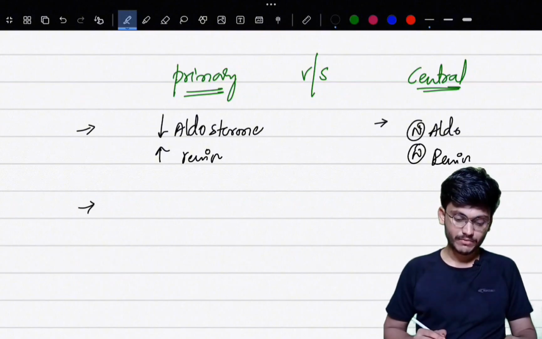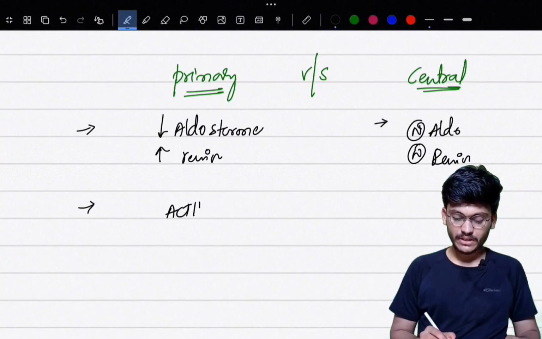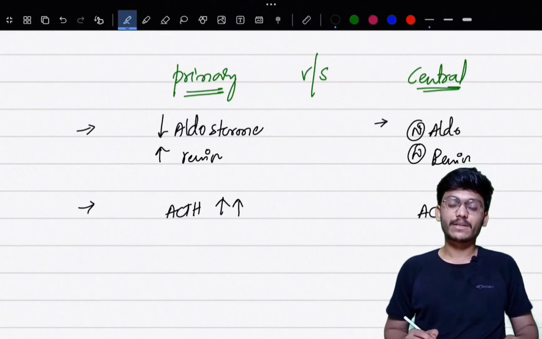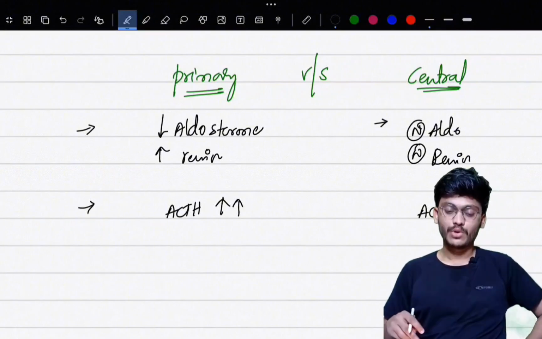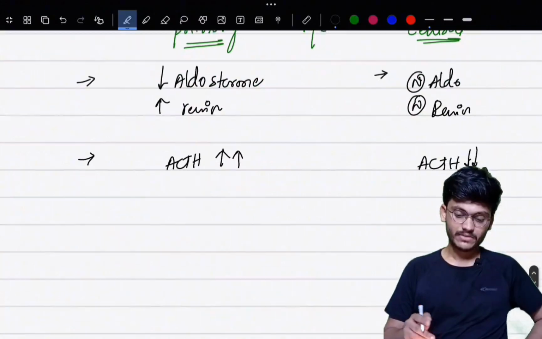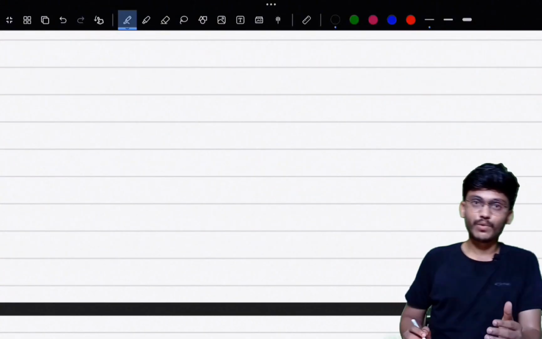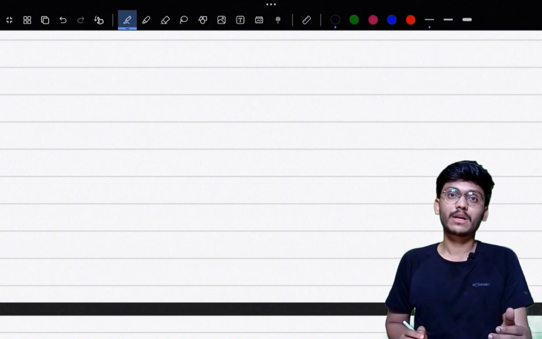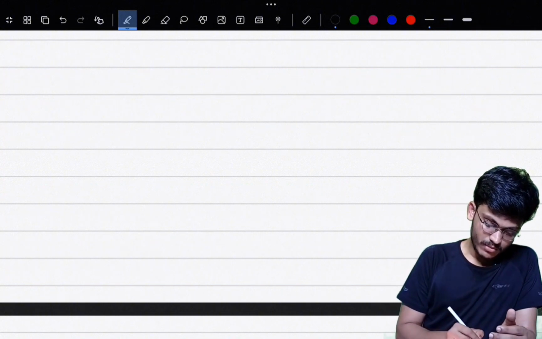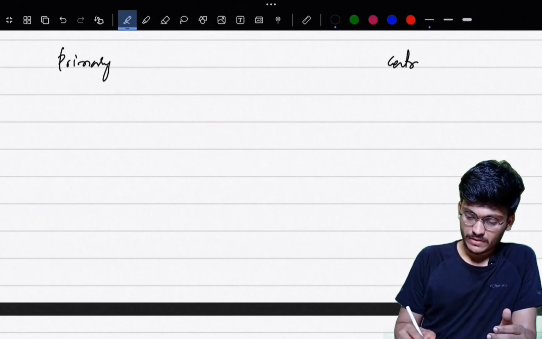One more way that you can differentiate between primary and central is measurement of ACTH levels. The ACTH level will be increased in primary and decreased in central Addison's disease. So this is how you will diagnose Addison's disease, and differentiate between primary and central. Once you diagnose it as primary or central Addison's disease, then you start looking out for the causes. What are the most common causes of primary and central Addison's disease?